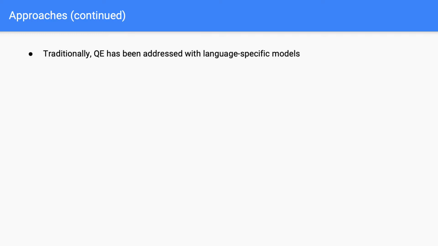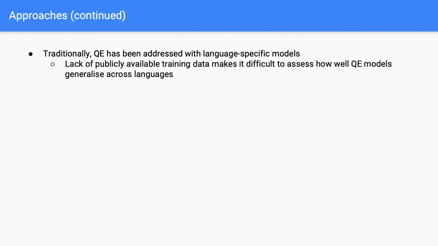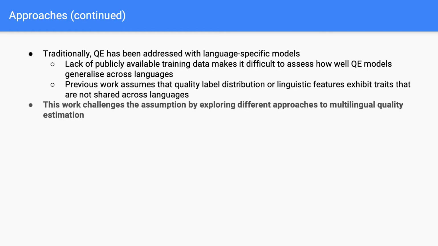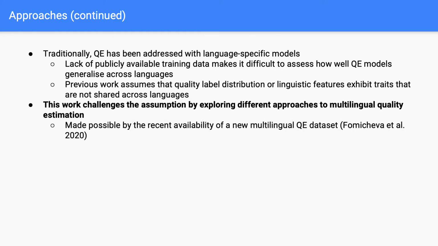Traditionally, QE has been addressed with language-specific models, where separate bilingual QE models were trained for different language pairs. This is mainly due to two reasons. First, the lack of publicly available training data makes it difficult to assess how well QE models generalize across languages. Previous work also assumes that the quality label distribution and linguistic features exhibit traits that are not shared across languages. This work challenges the assumption by exploring different approaches to multilingual quality estimation. This was made possible by the recent availability of a new multilingual QE dataset.